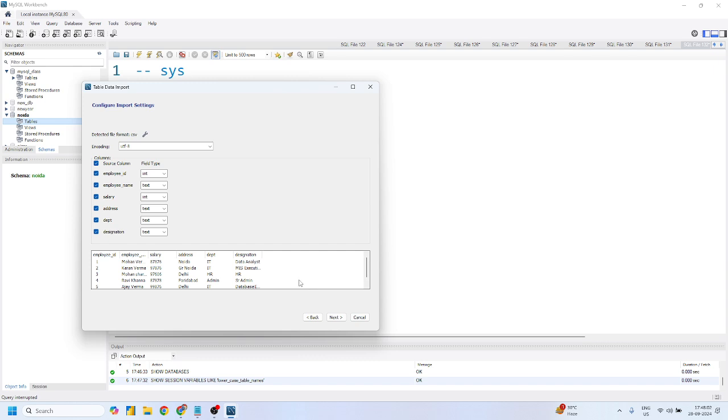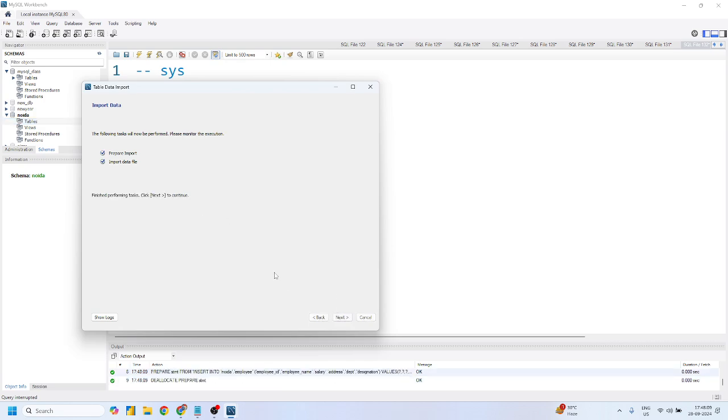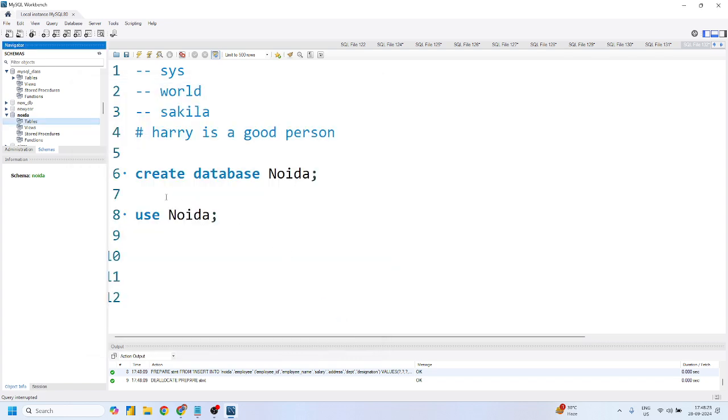Now, if you are satisfied with this result, simply click on this next button and wait for a while. Again click on this next button, and if everything seems good, click on next once more. Because that particular table has only 5 records, it will say you have successfully imported the 5 records. Now just click on this finish button, and guys, you now have the selected table inside this Noida database. Can I say this?